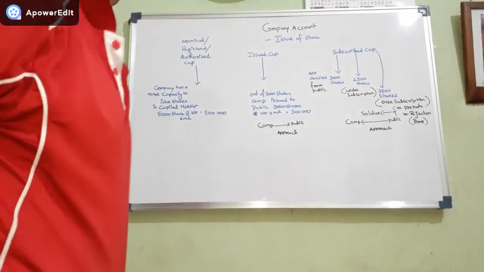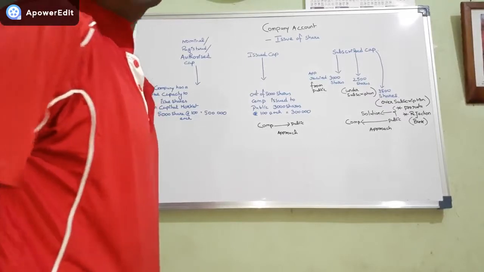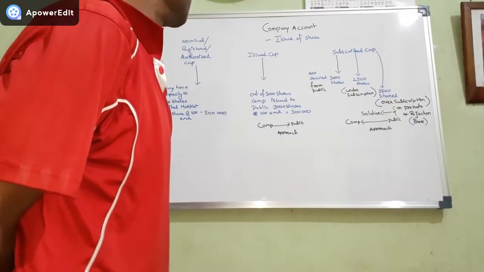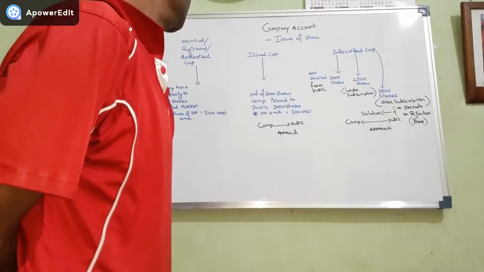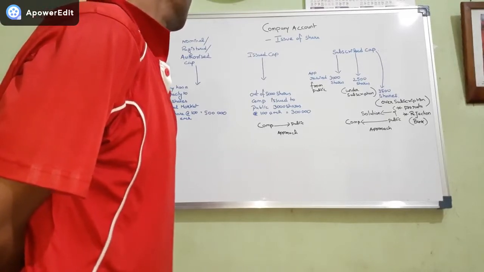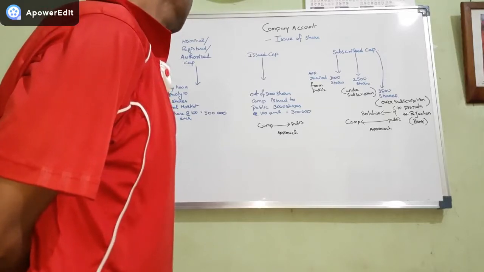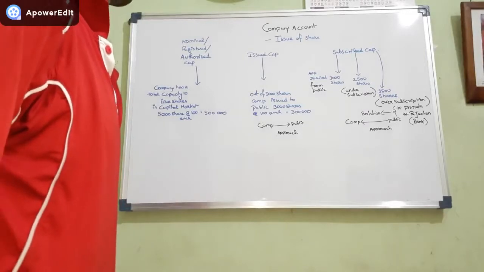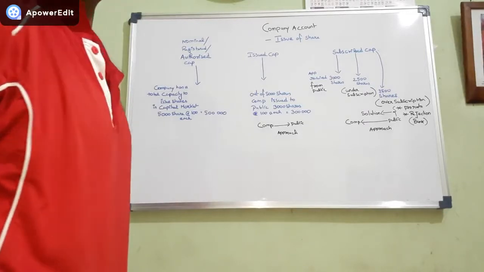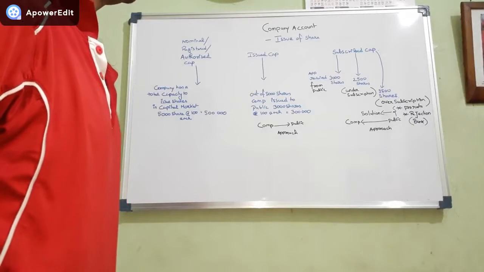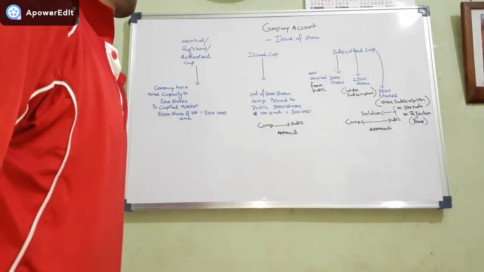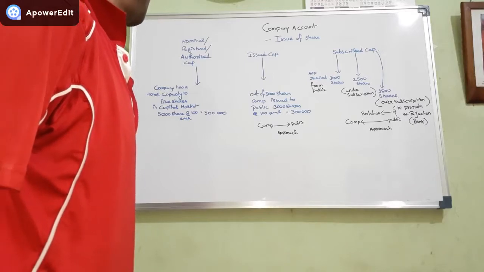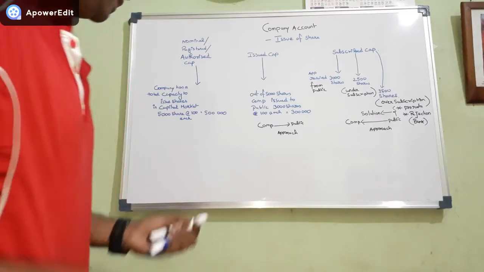Now we are going to discuss the company's accounts for the issue of shares. Before starting, we will discuss what nominal, registered or authorized capital is, because nominal, registered and authorized capital are the same, as distinct from issued capital and subscribed capital. Authorized, registered or nominal capital, what is this?